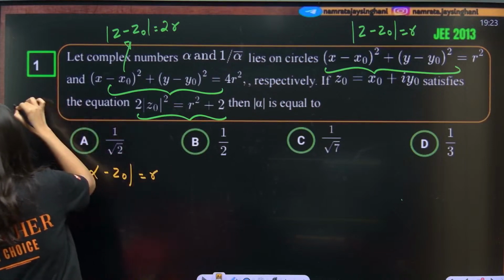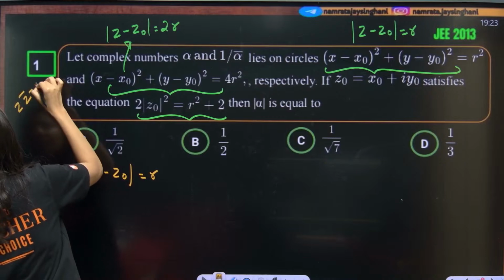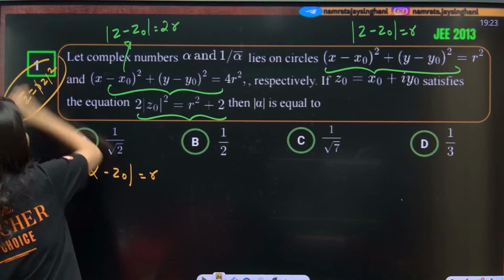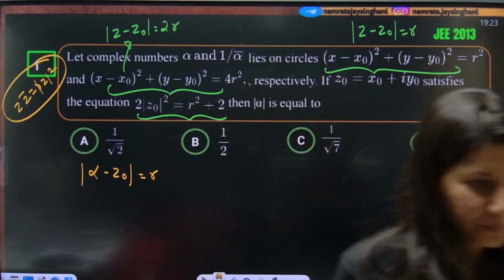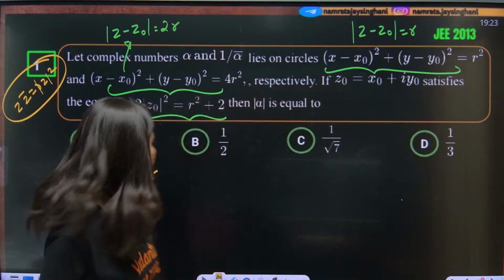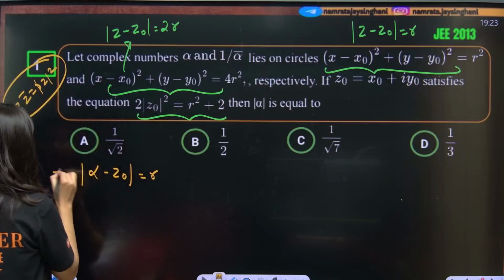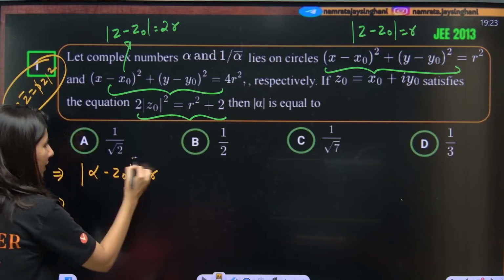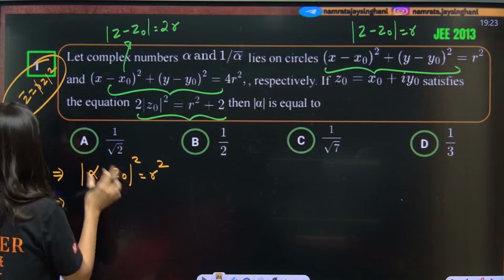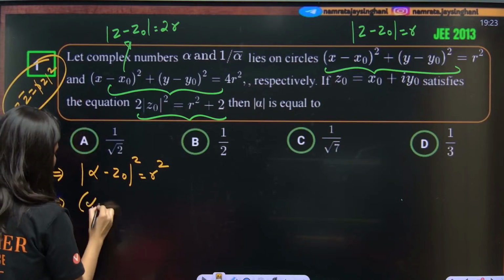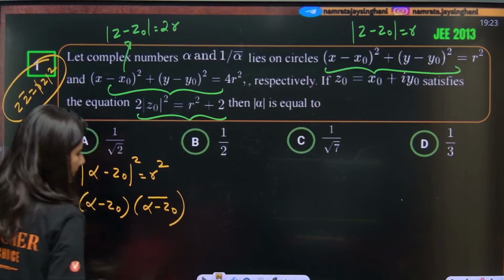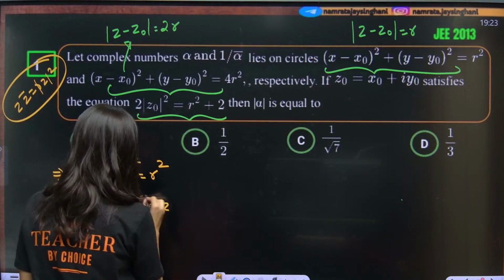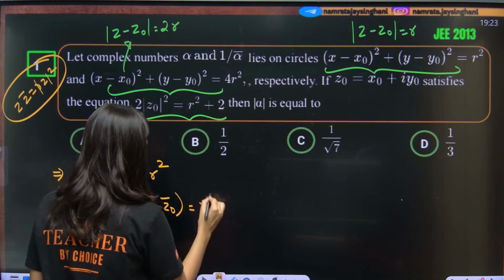I told you a very crucial property, z times z bar is equal to mod z square. So be ready, we are going to apply this property multiple times. Alpha minus z naught is equal to r. So now if you square, what do you get? Alpha minus z naught times alpha minus z naught bar, or you can say alpha bar minus z naught bar, is equal to r square.